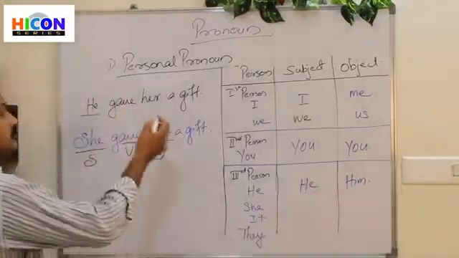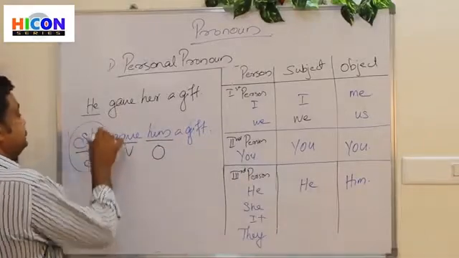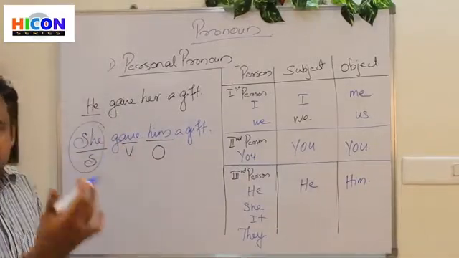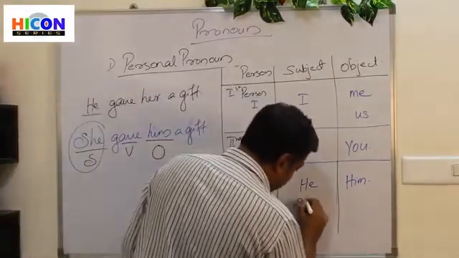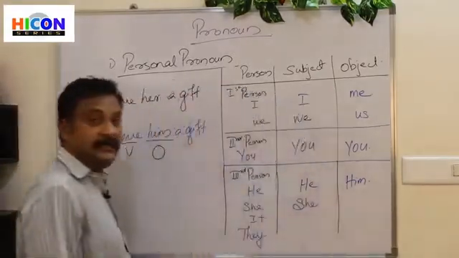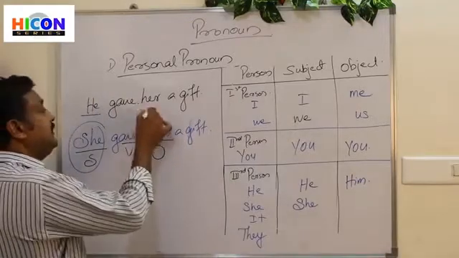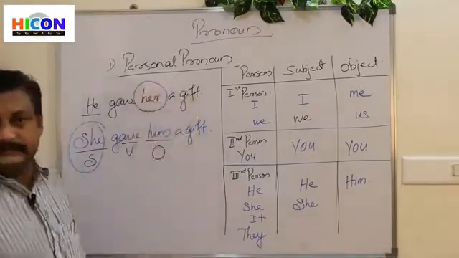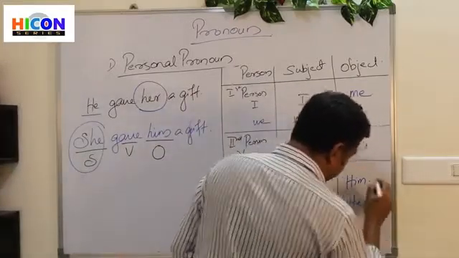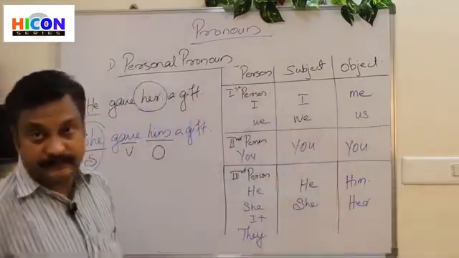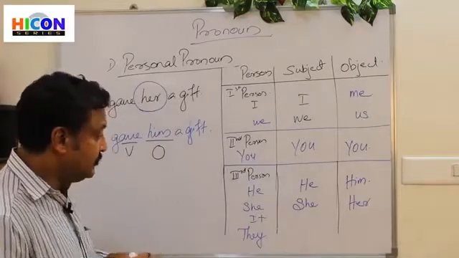Now, look here. She is directly used as a subject. So she can be used as she itself, and here he gave her a gift. So her is the objective form of she. Now, it.